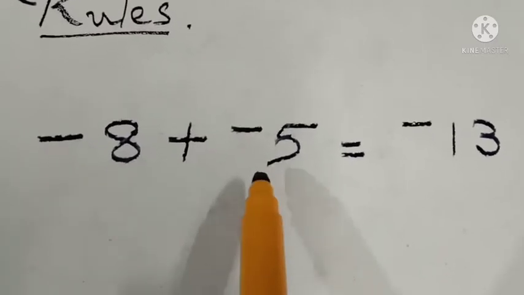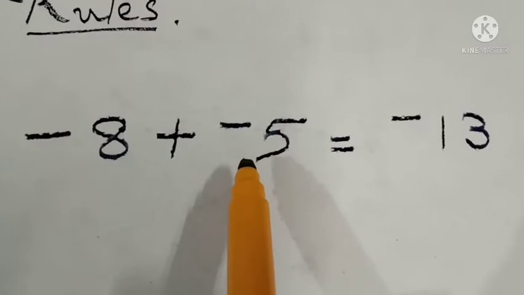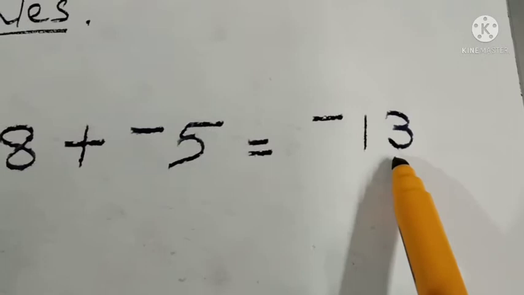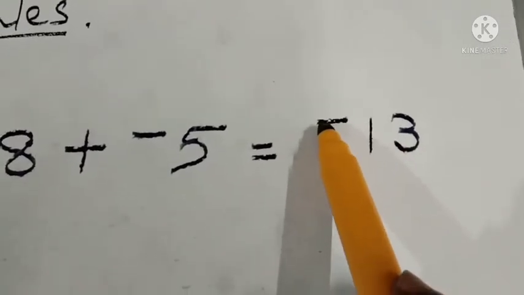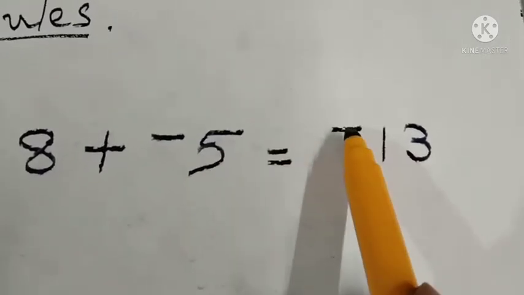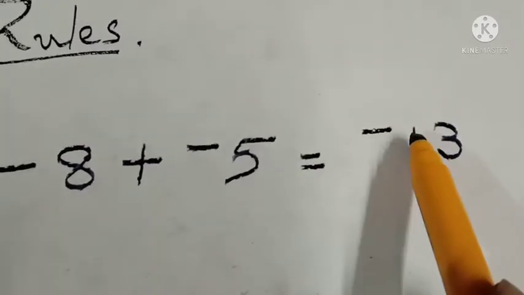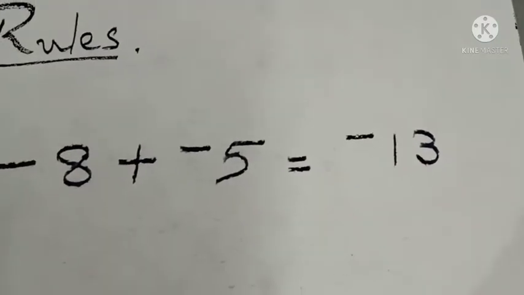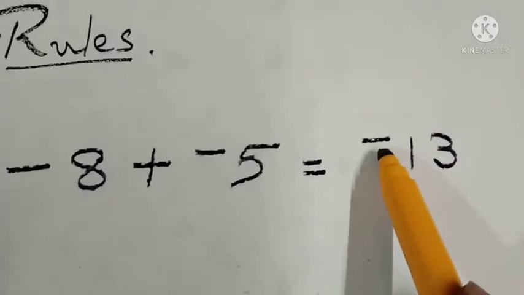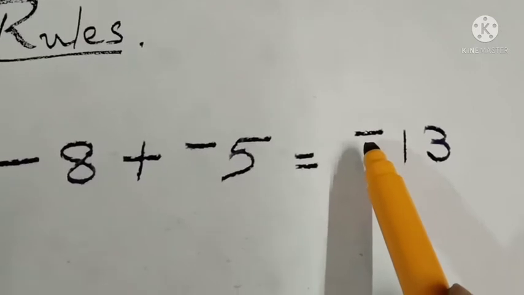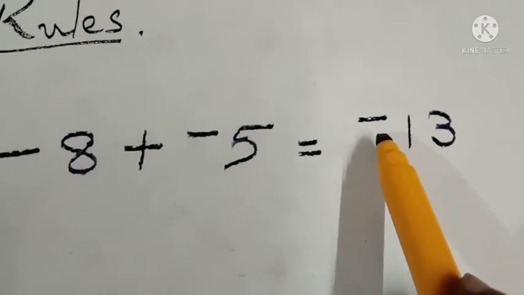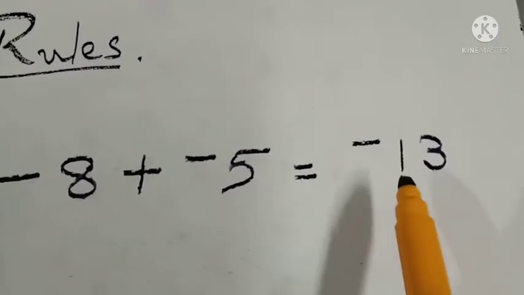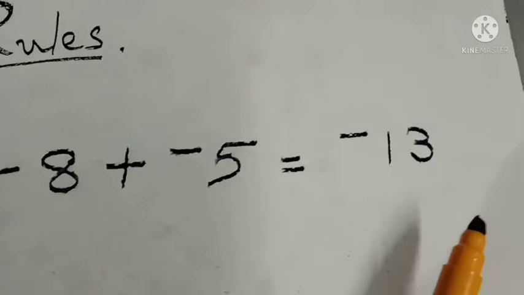If we want to add two negative integers, what do we have to do? We have to add them and write the answer along with the sign, the negative sign. Don't forget to write the symbol. You may lose your marks. Don't memorize that minus 8 plus minus 5 equals minus 13. Don't memorize like that.